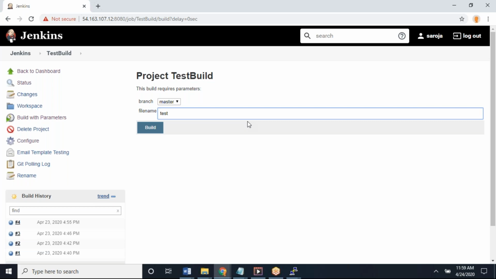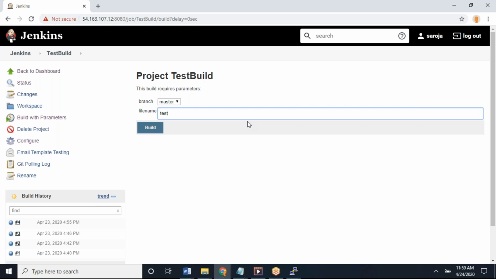I'm not defining it, because by default it knows the current build, I mean the next build if I run it. Already 4 builds are completed, so the current one would be the fifth one. Automatically that number 5 will replace BUILD_NUMBER. That is a predefined variable. It will pick it from the job itself. You need not define it.